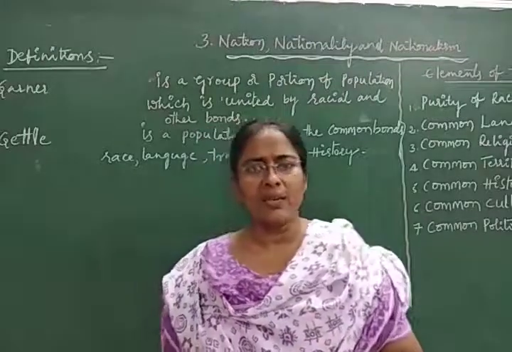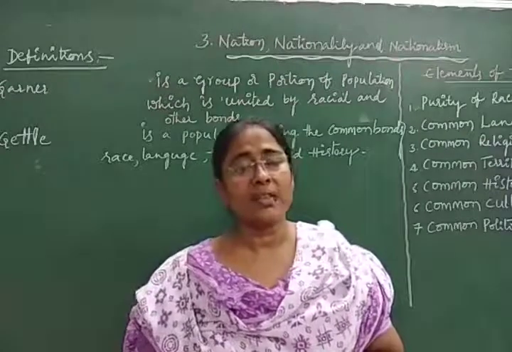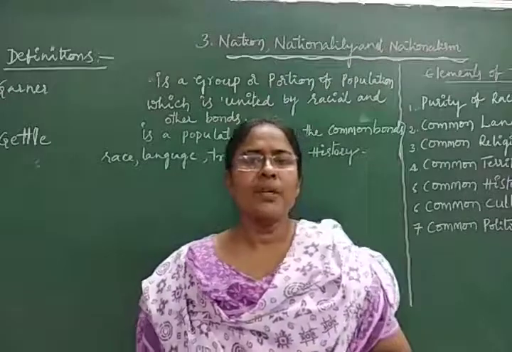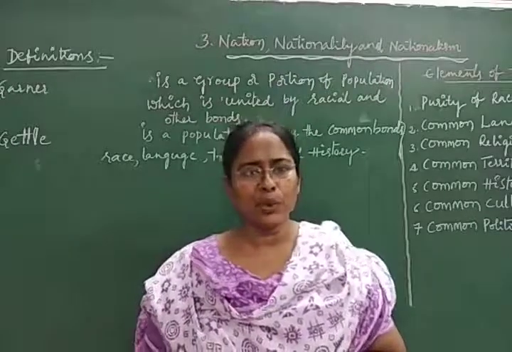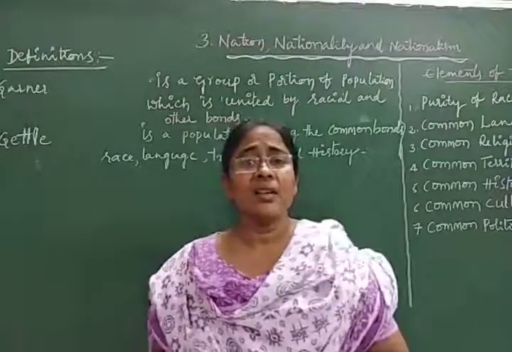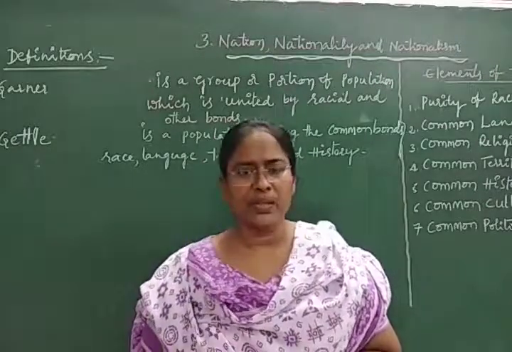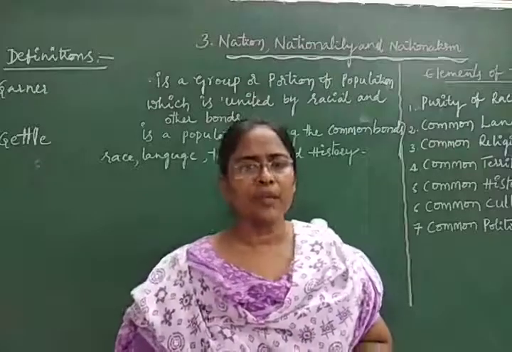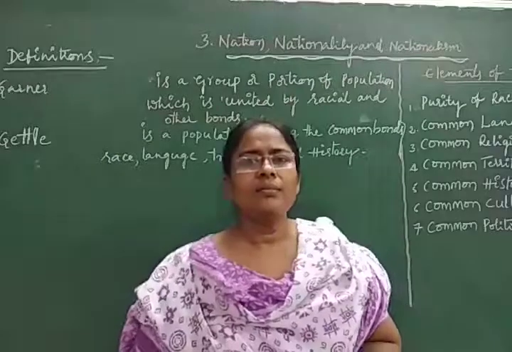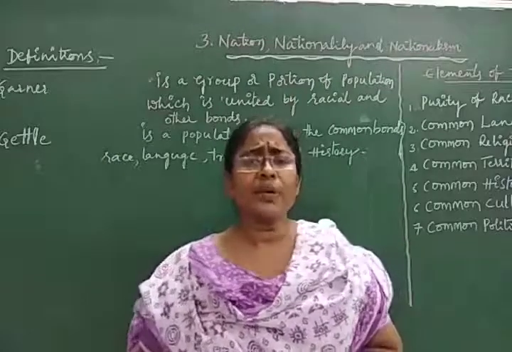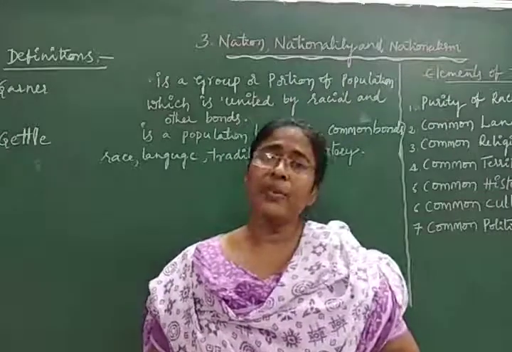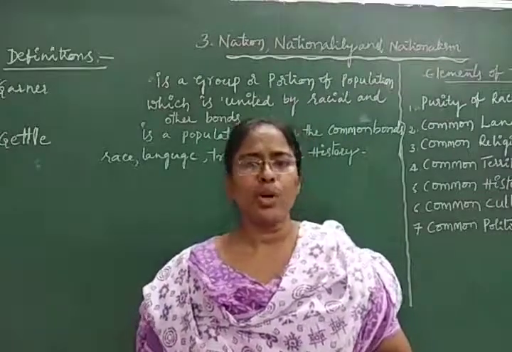How many features or characteristics of sovereignty are there? First one, permanence, universality, absoluteness, inalienability, indivisibility, and the last one is exclusiveness. Then kinds of sovereignty. How many are there? Nominal or titular, real sovereignty, legal sovereignty, popular sovereignty, political sovereignty, and de facto and de jure sovereignty.